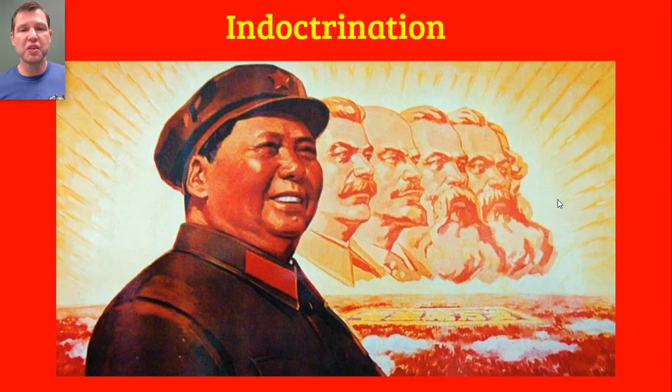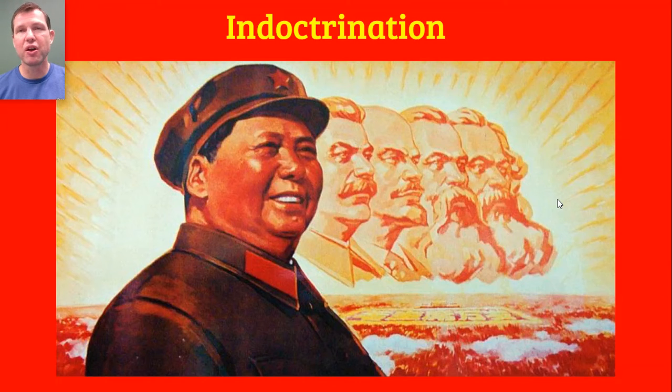So what Mao wanted to do was indoctrinate the Chinese people with the beliefs, the ideas, the values of communism. The problem was that for 2,000 years, they had been somewhat indoctrinated with the philosophies of Confucius. So he needed to root out Confucius's beliefs and, in their place, install the beliefs of communism. So, for example, he banned the teaching of Confucius and Confucius's philosophies, which was astonishing because the entire Chinese education system was built around the ideas of Confucius and teaching those ideas and indoctrinating Chinese students with those ideas.